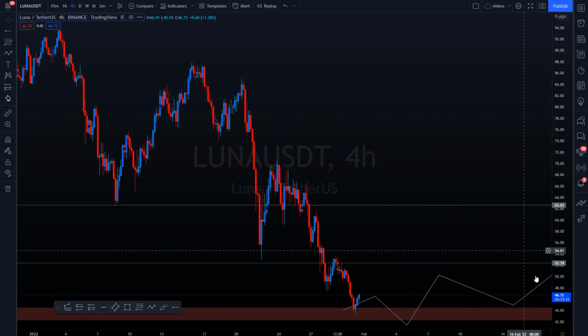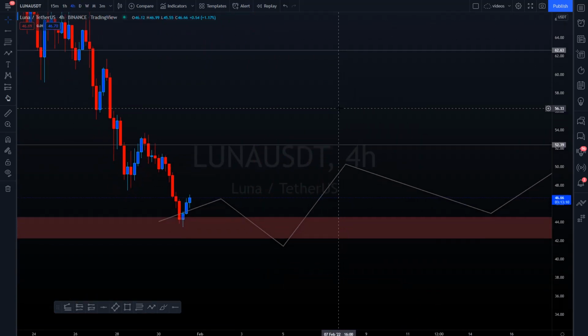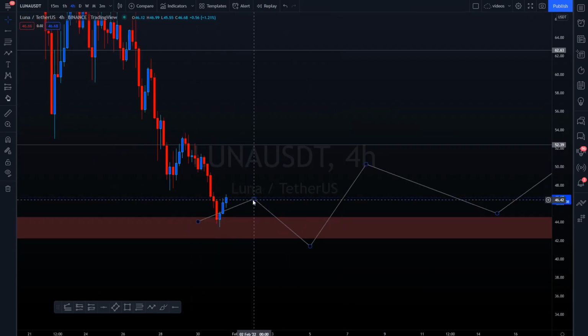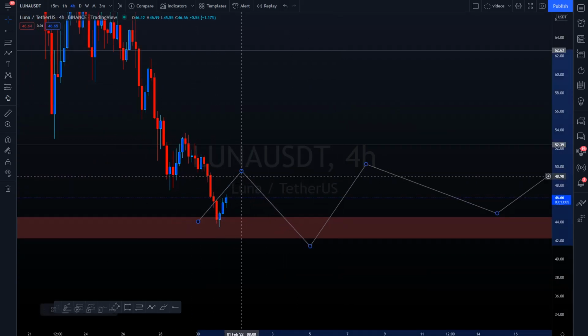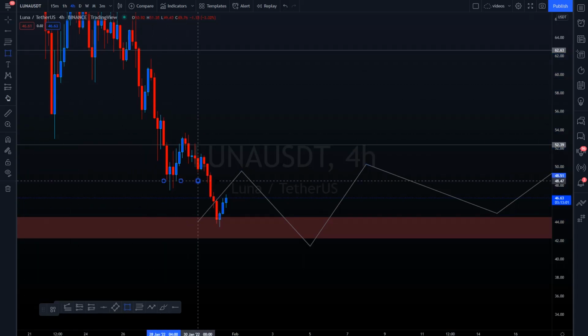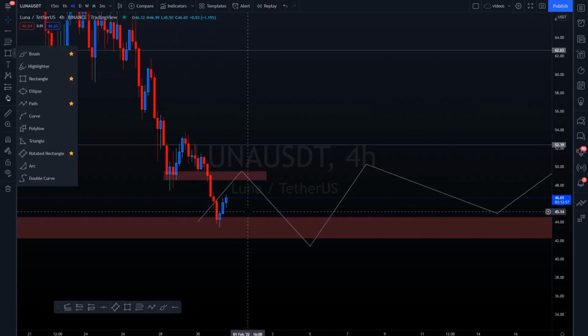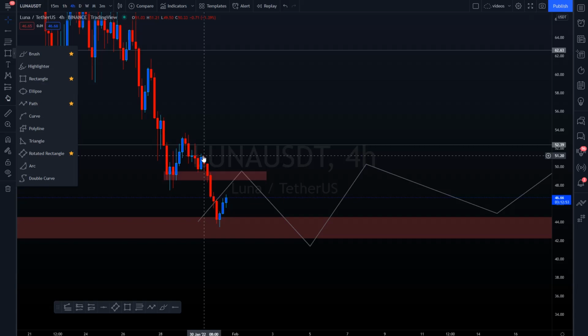Now let's head over to the lower time frame. Let's talk a little bit about what we think has to happen before this can actually happen. For that, what I will look out for is a bottom side rejection right here on Luna. So looking for them to reject this right here. If they reject that, maybe make a new low, maybe not. If they go above 51.2, I don't think they will make a new low.